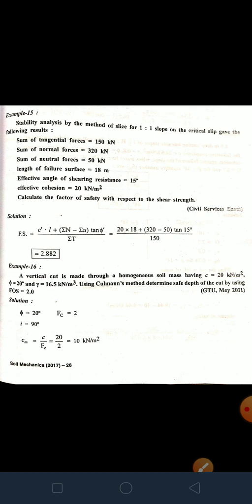Then we saw the Swedish circle method, a very important theory. The method developed by Swedish engineers assumed that the sliding surface or slipping surface is an arc of a circle. So the following two cases are considered. Analysis of purely cohesive soil, that is phi equal to 0 soil.